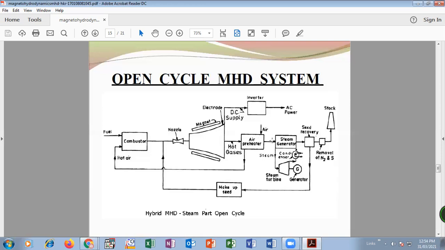We already studied in the steam power plant that by heating the water, we create steam. This steam is used to rotate the turbine, and the turbine creates electricity. So here is the use of an alternative secondary power generation source. Two-way power generation occurs in the open system.